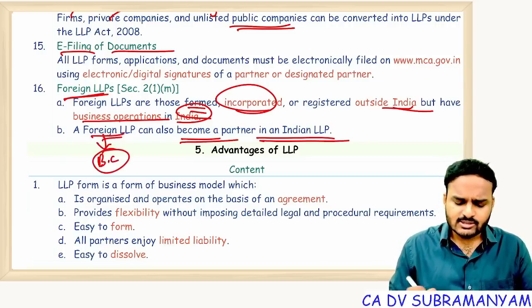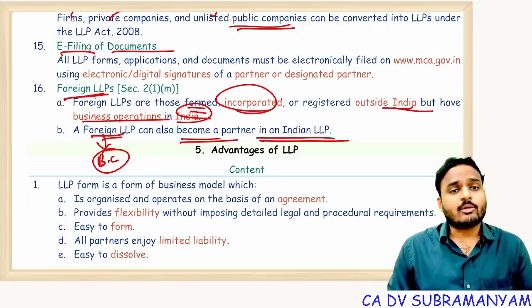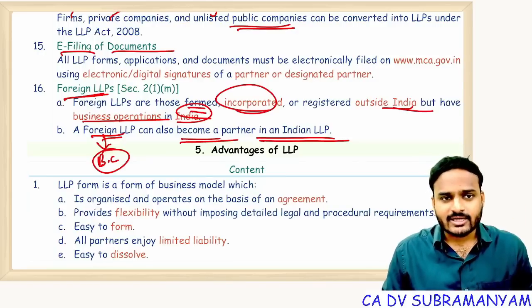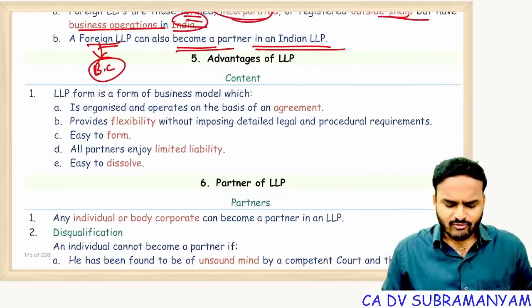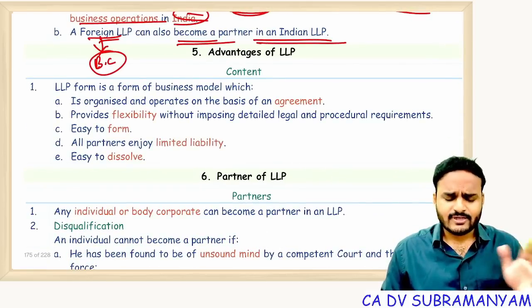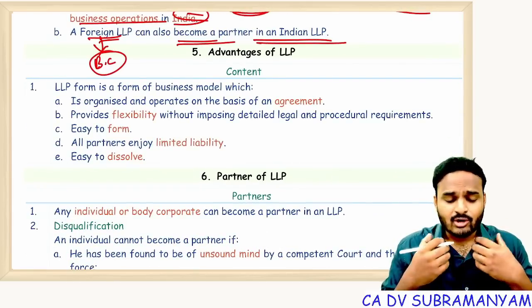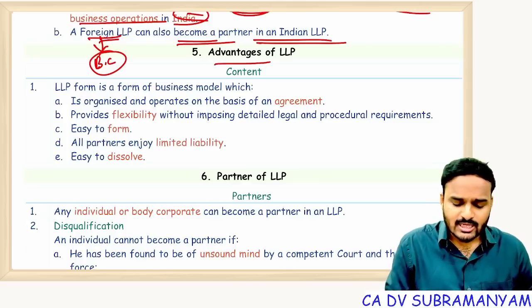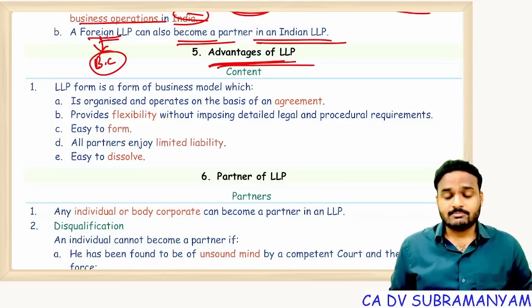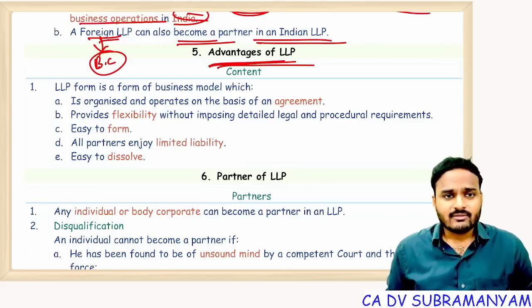Who can become partners of LLP? Yes, individuals can become partners of LLP. Body corporates can also become partners of LLP. Clear, everyone? Advantages of LLP. If the examiner, the paper setter's mind is good and wants to ask an easy question, this question can also be asked: simply state the advantages of LLP. Very simple.